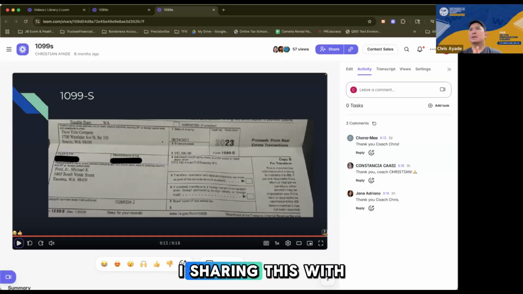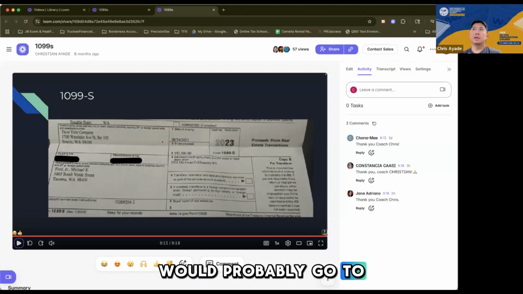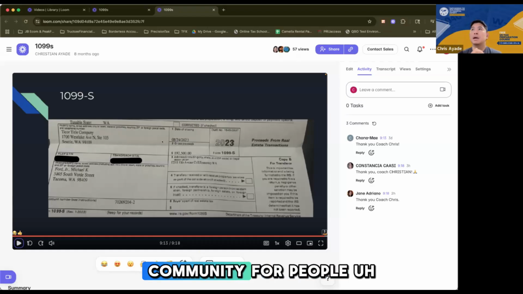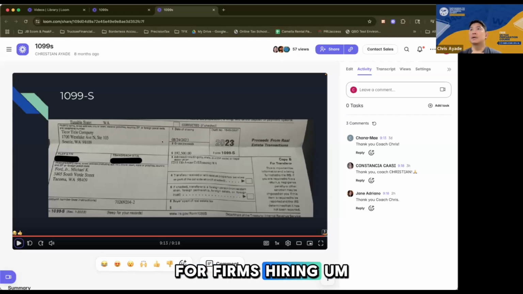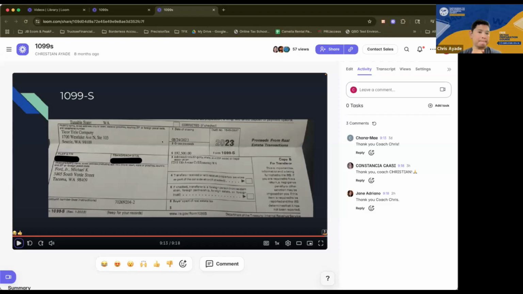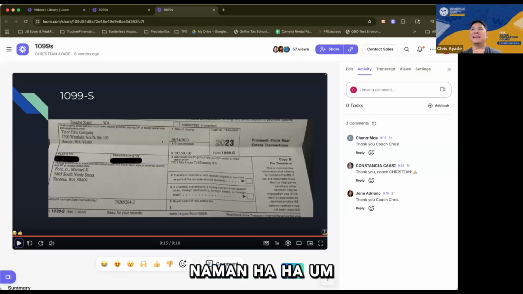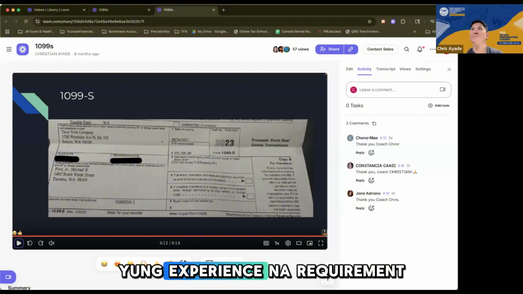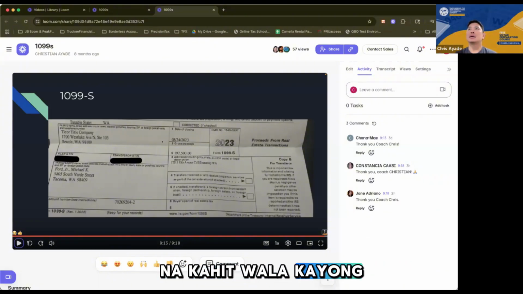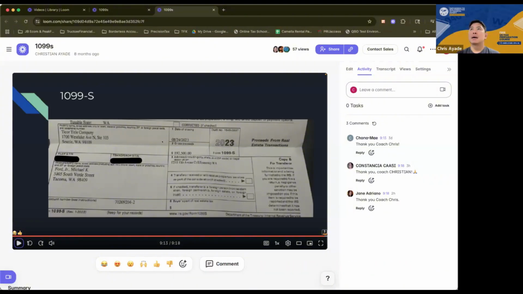So why am I sharing this with you? Again, because this could be an opportunity for you. Maybe not for all, because some of you would probably go to another firm, which is fine. I've seen some posts in the community for people or firms hiring tax preparers. Although nakalagay doon 4 years yung experience, grabe naman. Which is what we're battling, right? Yung experience na requirement. Na kahit wala kayong experience, kaya niyong mag-apply.